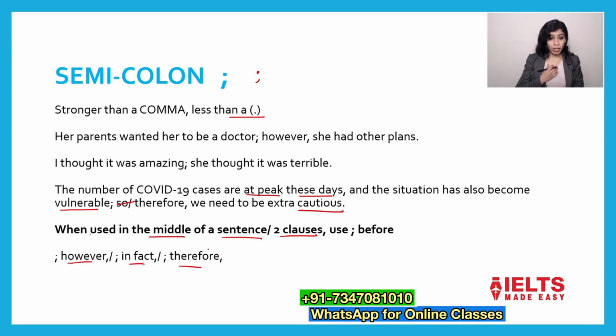So instead of understanding it in detail, just understand one thing. Whenever we use however, in fact, therefore, we'll use semicolon before, followed by comma afterwards. So semicolon, however, comma. Semicolon, in fact, comma. Semicolon, therefore, comma. I'll advise you all to go through the same lecture again and practice the sentences related to the same topic. Then only you will understand it thoroughly.